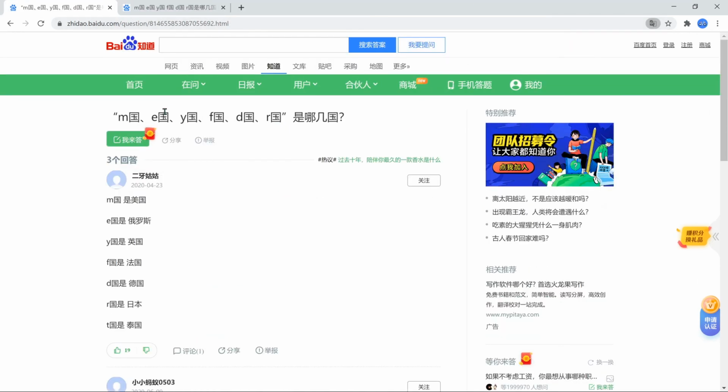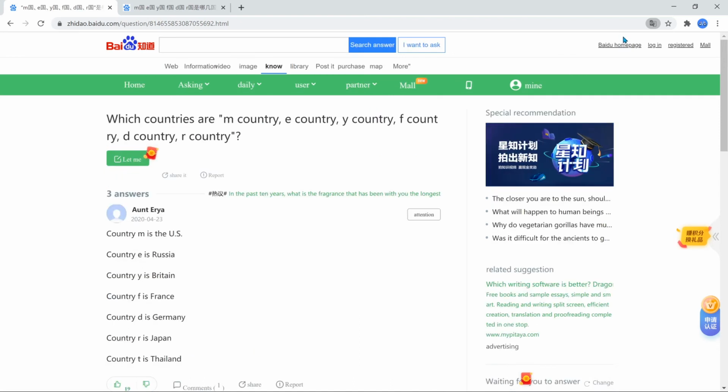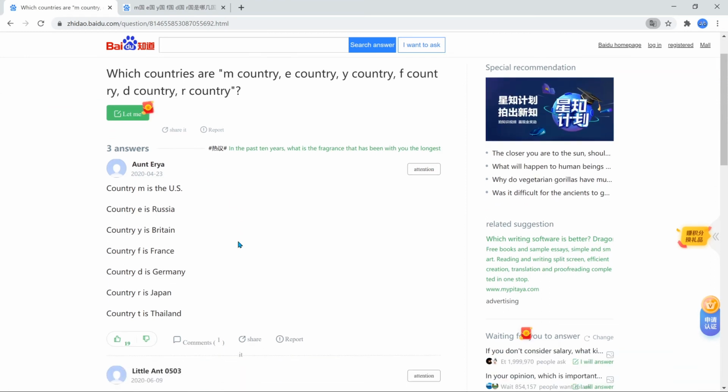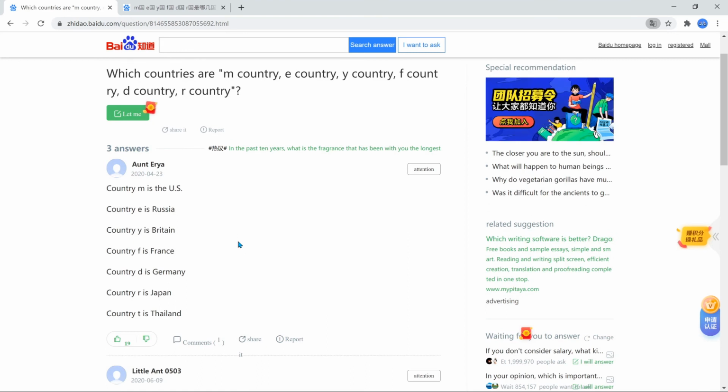Some other cool terms that I've encountered would be M Guo, E Guo, Y Guo, F Guo, D Guo, R Guo. And what these mean are M country, E country, Y country, F country, D country, and R country. Those are shorthand for various countries' names. 美国 in Chinese is Měiguó, the beautiful country, the prosperous country, the country of abundance, right? Or I've even seen 米国, rice country, or maybe that's just machine translation. But country M is just the U.S. because the first letter of the pinyin of the word 美国 is M.